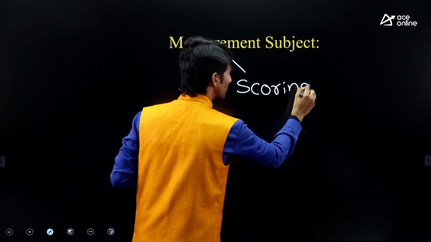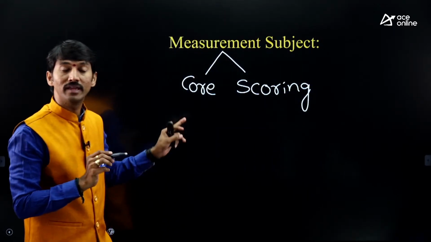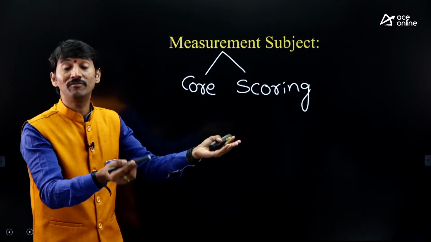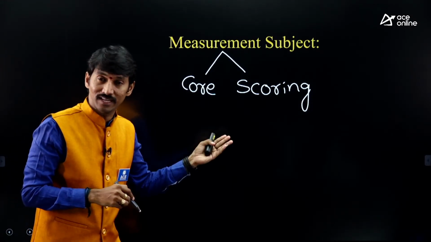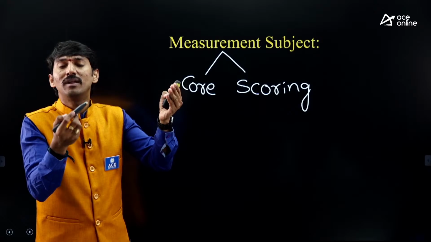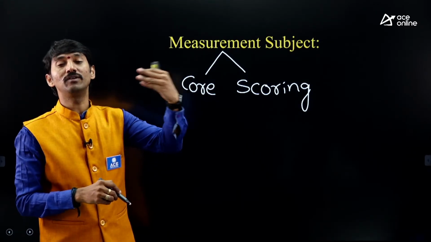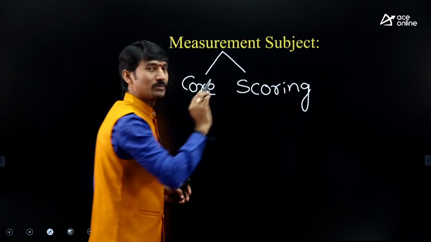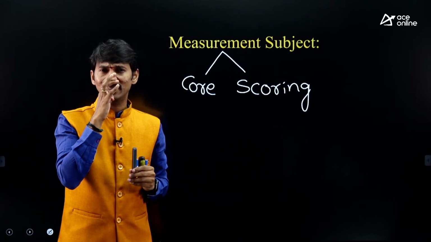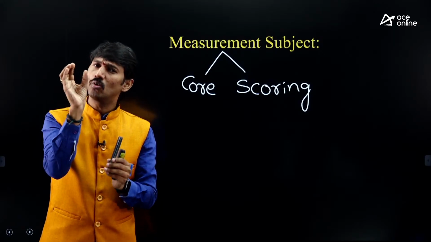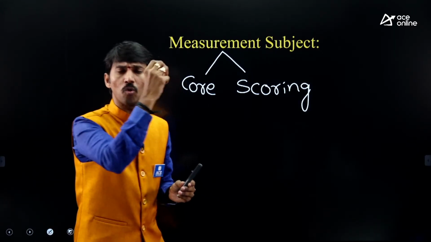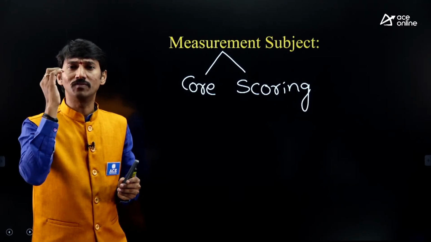Core subject as well as scoring subject means effort is less and benefit is more. You need to keep less effort, but the benefit will be more. That's why it is a core as well as scoring subject. I don't want to mention the other subject names, but few subjects are useful only from a scoring point of view. Other subjects are more core type, but comparatively less weightage, etc.